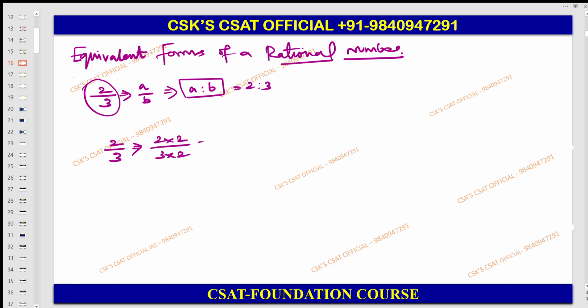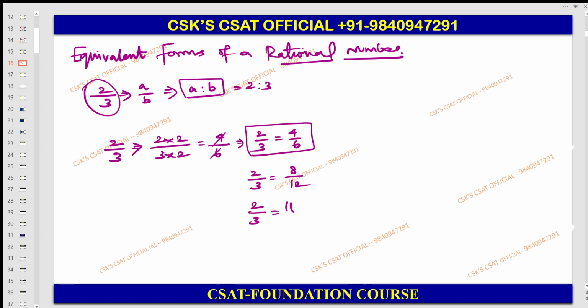Can we write this as 4 by 6? Yes. If you cancel, you will get 2 by 3 again. So therefore, 2 by 3 is equivalent to 4 by 6. Please understand. 2 by 3 is equivalent to 8 by 12. Next one. Can we write 16 by 24? Yes, 16 by 24 is correct. If you cancel by 8, then you will get 2 by 3. So that equivalent format you also need to understand here.